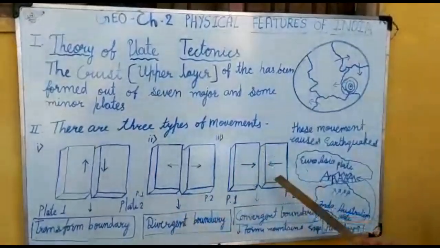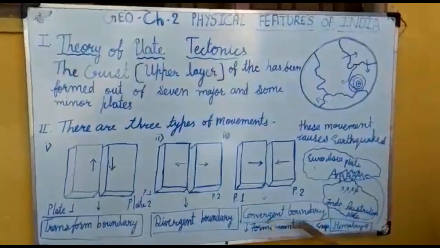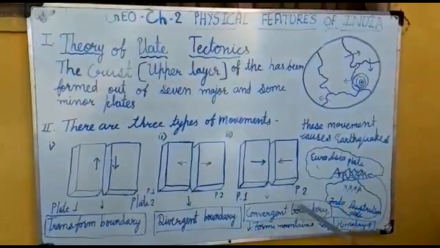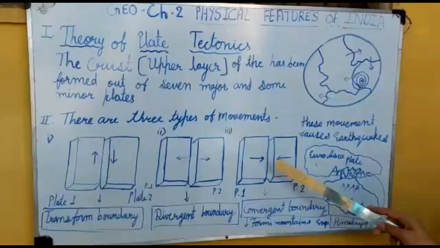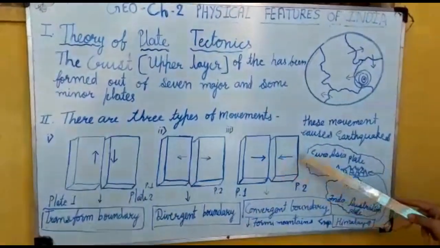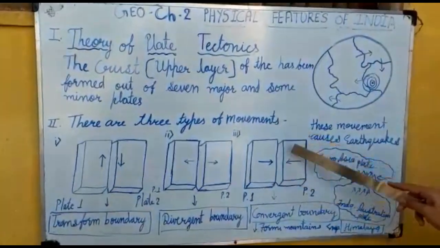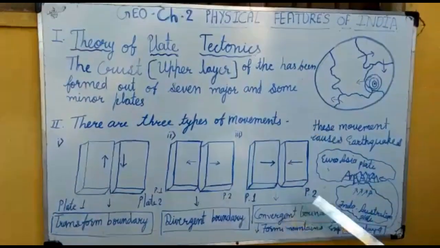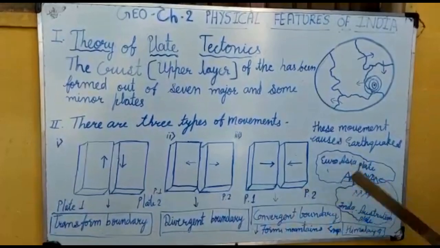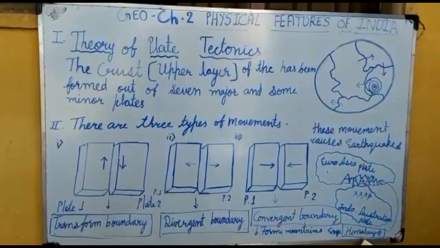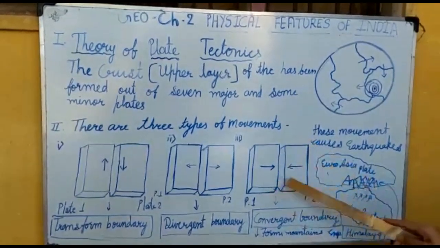Let us move to the third movement of the plates. We call this a convergent boundary. What is a convergent boundary? How does it form? Look here, this is plate 1 and plate 2. They are attracted to each other, moving towards each other. This movement of the plates forms a convergent boundary. A convergent boundary forms mountains. The Himalaya is an example of this type of convergent boundary between two different plates.